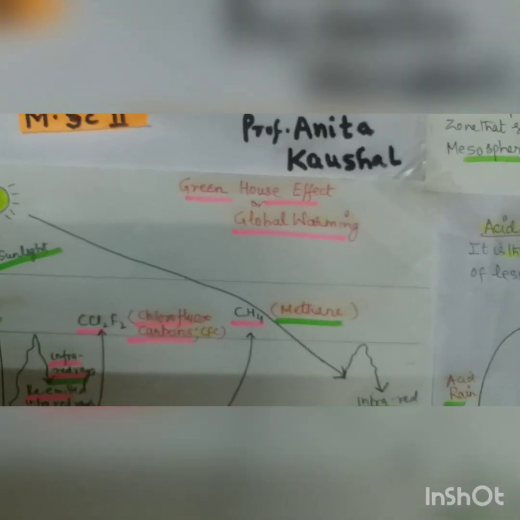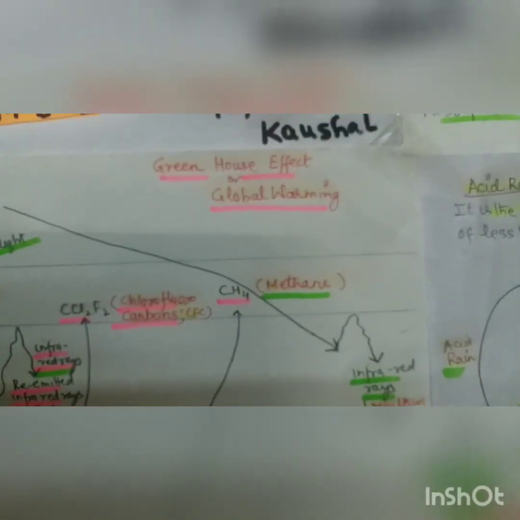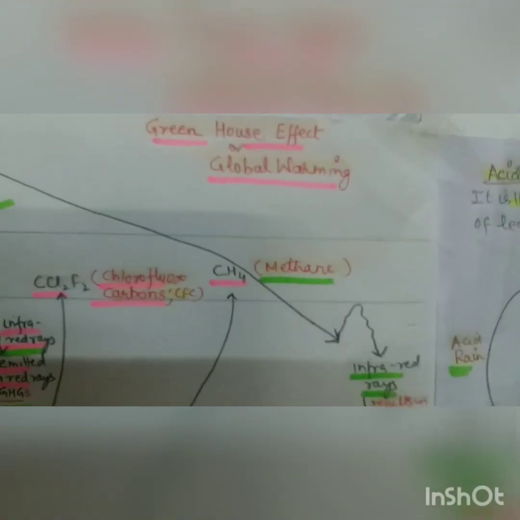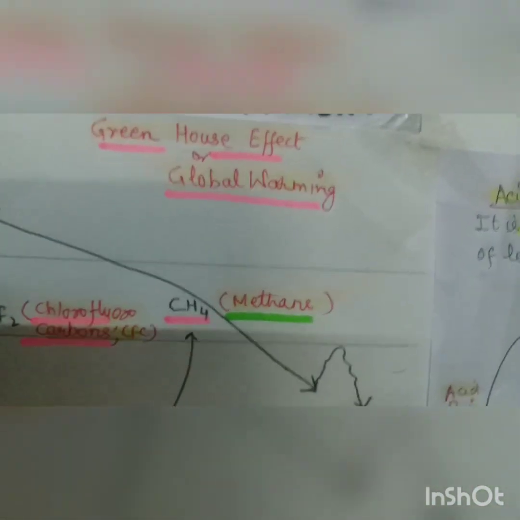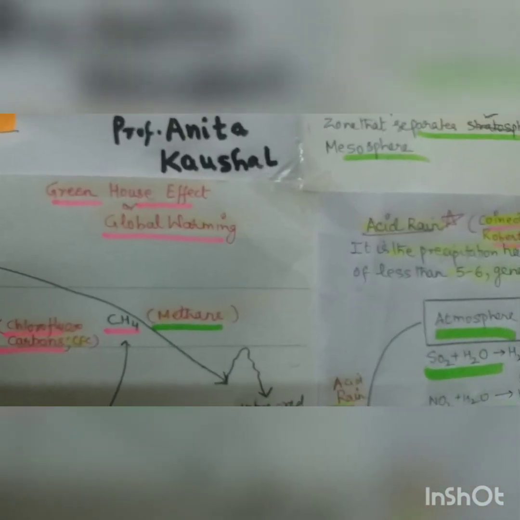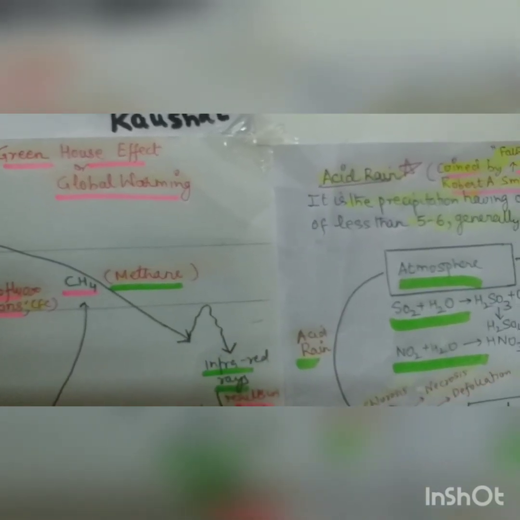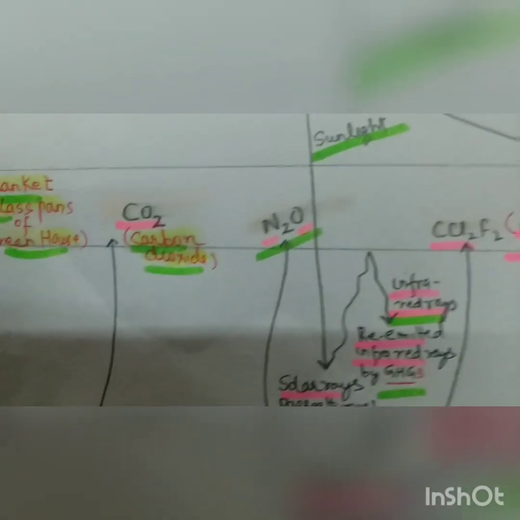This is a very important concept, and I already told you yesterday also when I was doing the ozone depletion, I will explain this. Before starting it, I will tell you some basics. First, what is the greenhouse effect? With definition, the greenhouse effect or global warming is the name given to the phenomenon of entrapping heat due to atmospheric pollution, particularly carbon dioxide, right?